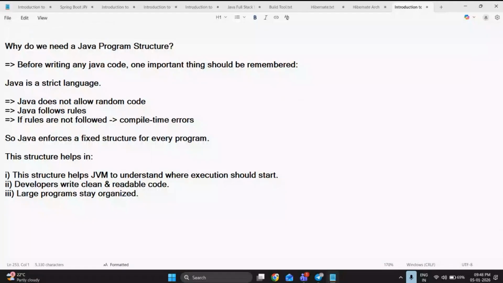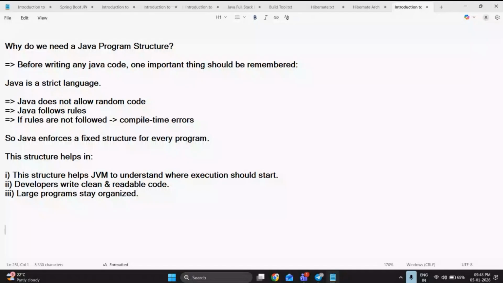Next, what is the basic structure of your class and what does it generally contain? I told you clearly why we need to follow a structure. The structure helps JVM understand where execution should start, developers write clean and readable code, and large programs stay organized. So what is the program structure then?